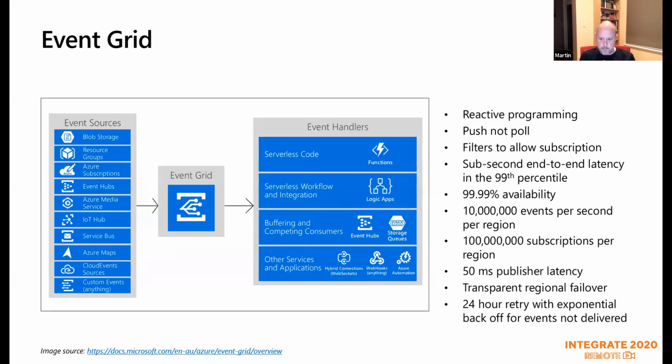There's a bunch of really great numbers there in terms of events per second, subscriptions per region, and the latency. There's transactional failover, but the thing that you need to consider is that the events are ephemeral. They're not there forever. There's a 24-hour retry, and when it doesn't get delivered, you can either dead letter them, and then you can process the dead lettering, or they just disappear. So you just have to bear that in mind when you're doing your stuff.